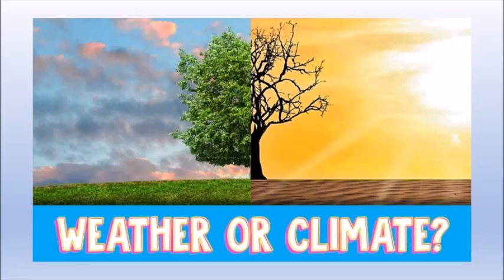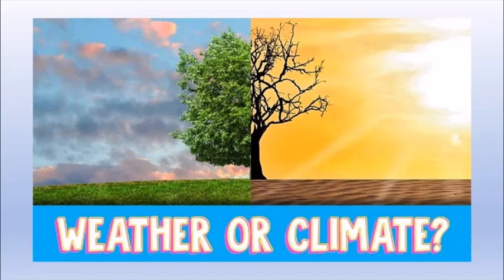So in short, I can say that weather is related to a specific location and specific time. Whatever weather is here in Mumbai, it is not necessary that the same weather will be in other parts of Maharashtra. So it keeps on changing with location and also with time. But climate is related to a longer duration and a larger area.